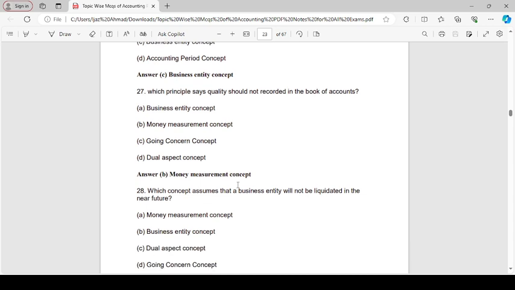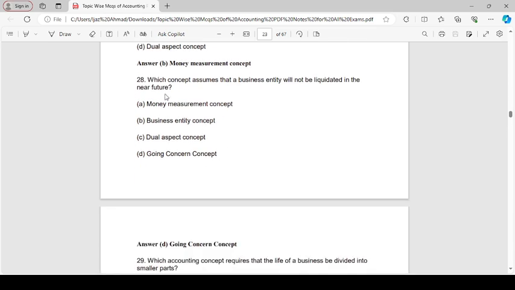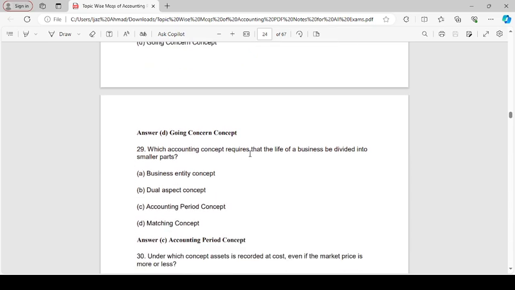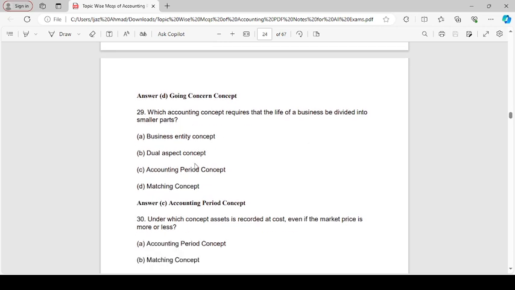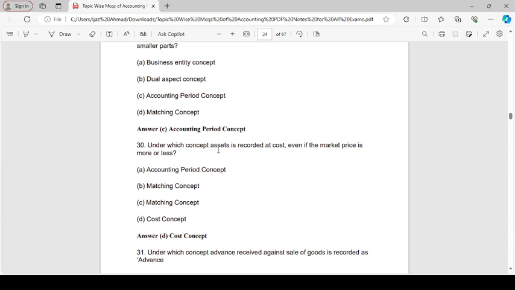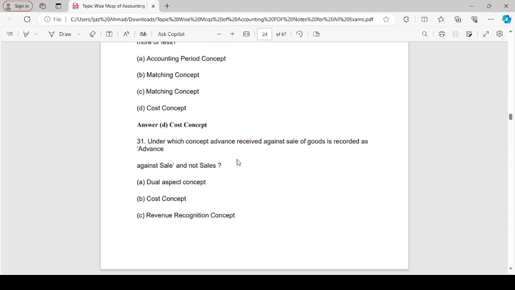Which principle says that quality should not be recorded in the books of account? Money measurement concept. Which concept assumes that a business entity will not be liquidated in the near future? Going concern concept. Which accounting concept requires that the life of a business be divided into smaller parts? Accounting period concept. Under which concept is an asset recorded at cost even if the market price is more or less? Cost concept.